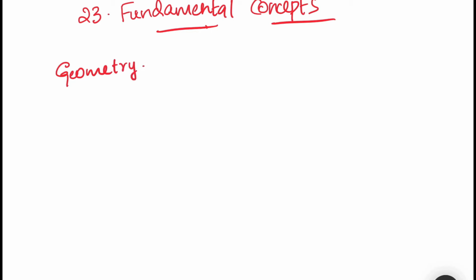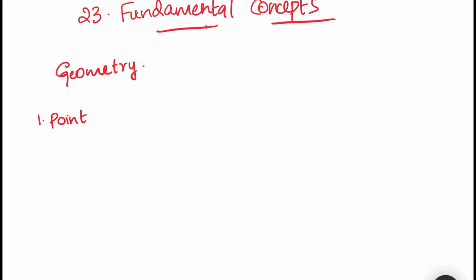What is geometry? Geometry is the study of position, shape, size and other properties of different figures. Geometrical terms such as point, line, plane, etc. carry the basic ideas for the development of geometry. So, the first concept we have is point.